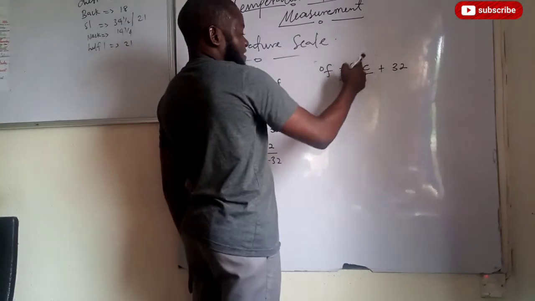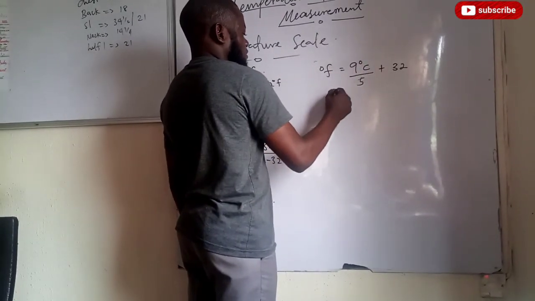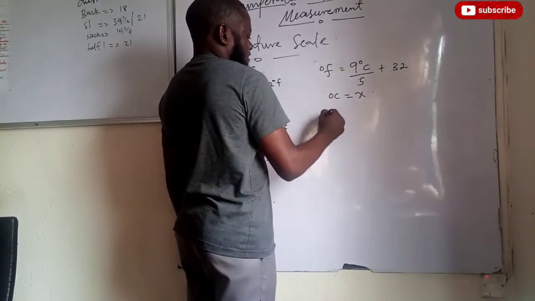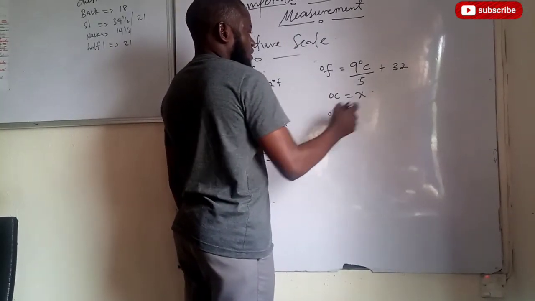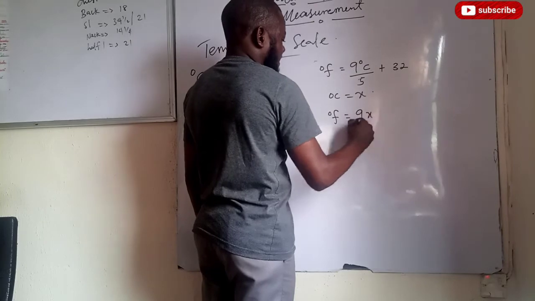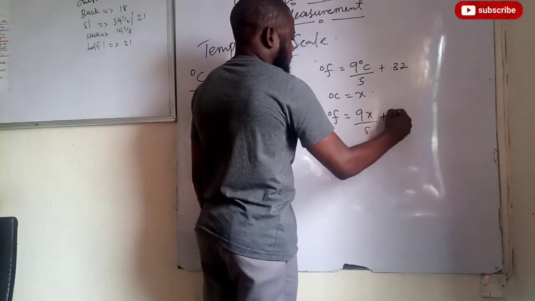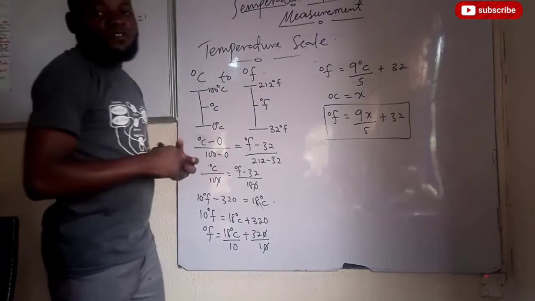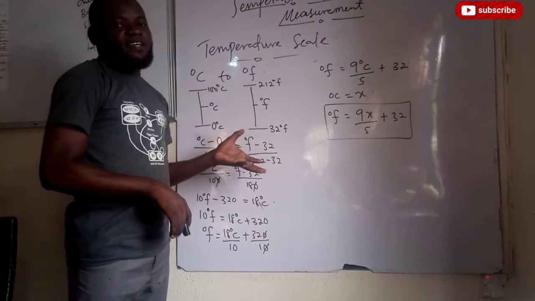So let's say the temperature in degrees Celsius is equivalent to X. Are we together now? So we have that it's equivalent to degree Fahrenheit. So that is 9x divided by 5 plus 32. So this will be the value if you are converting from Celsius to Fahrenheit.